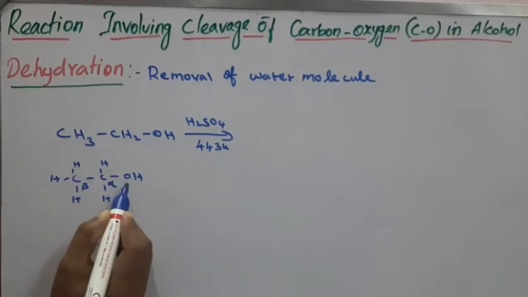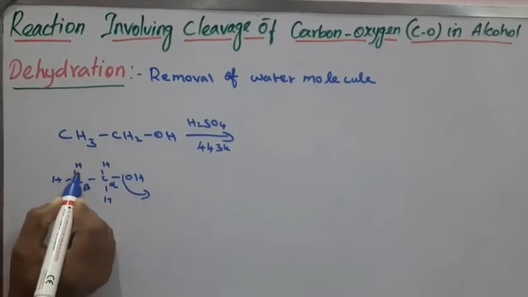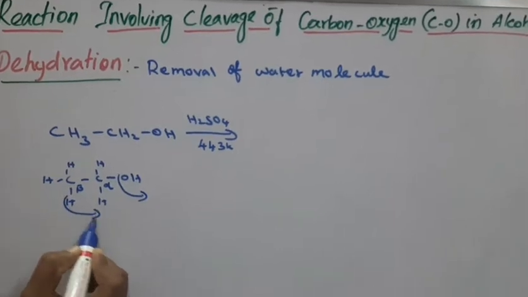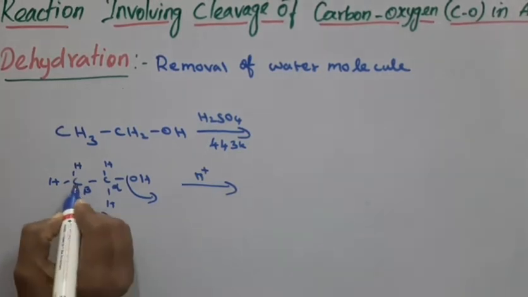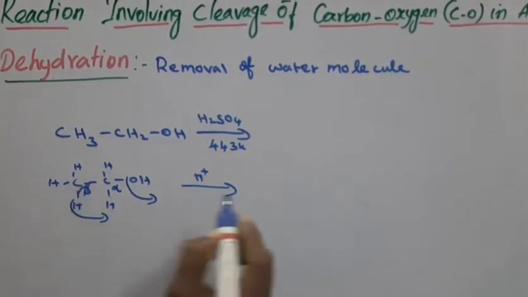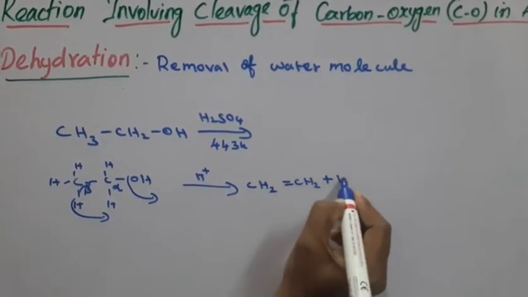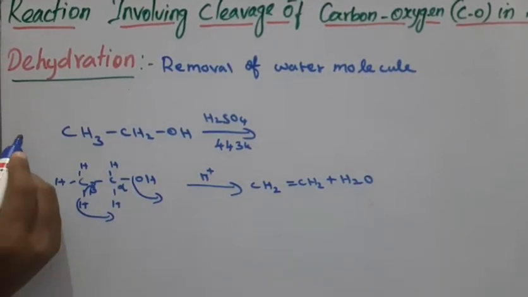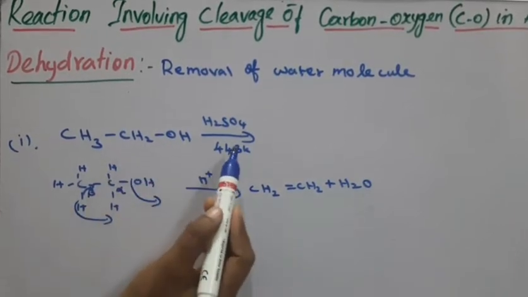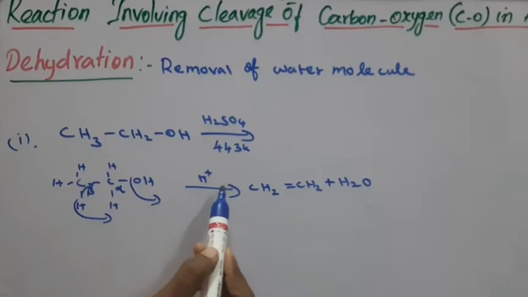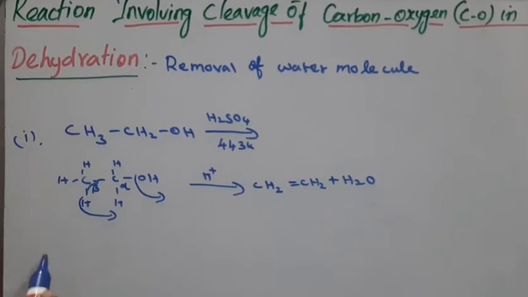Dehydration takes place by removing OH from the alpha carbon atom and H from the beta carbon atom. It undergoes loss of H plus, the bond shifts to here, so we get CH2=CH2 plus H2O. This is the dehydration reaction: alcohol in the presence of protic acids forms an alkene, the water molecule is removed. That is the dehydration reaction.